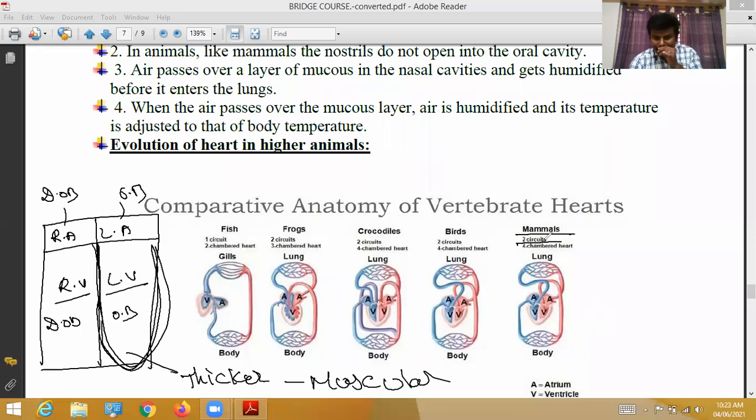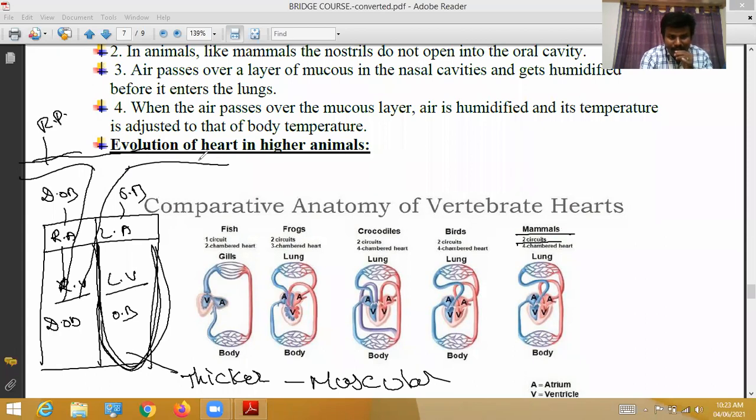See, from the right auricle, the blood enters the right ventricle. From here, the pulmonary artery, right pulmonary artery and left pulmonary artery, opens into the left side lung and the right side lung.